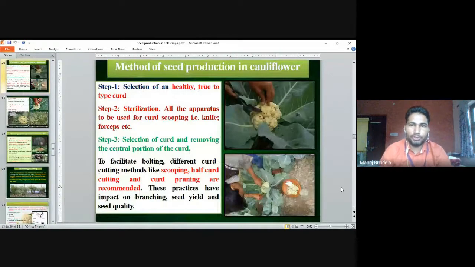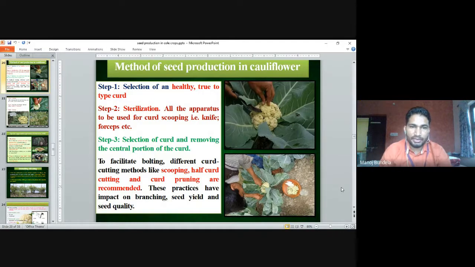Method of seed production in cauliflower. Selection of healthy, true to type curd. First we have to select the curd. Second step is sterilization. All the apparatus to be used for the curd scooping, like knife and forceps, we have to sterilize. Then selection of curd and removing the central portion of the curd.